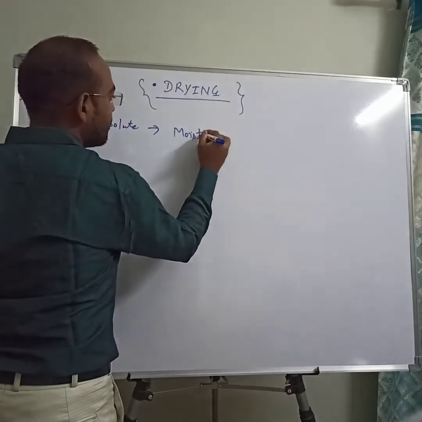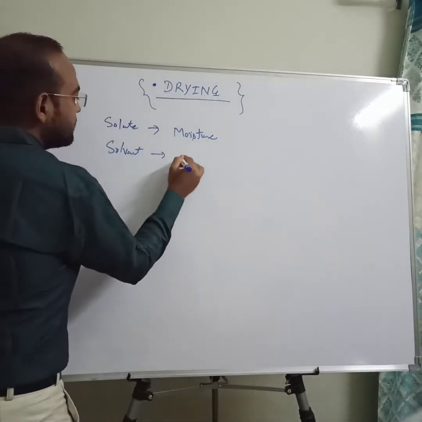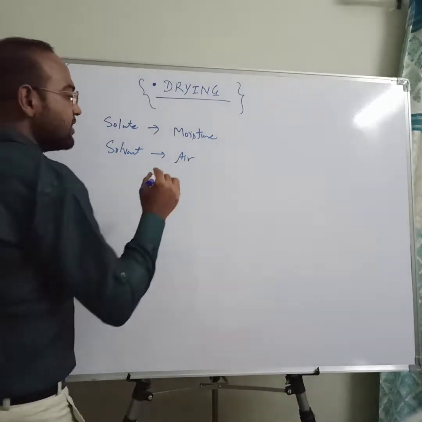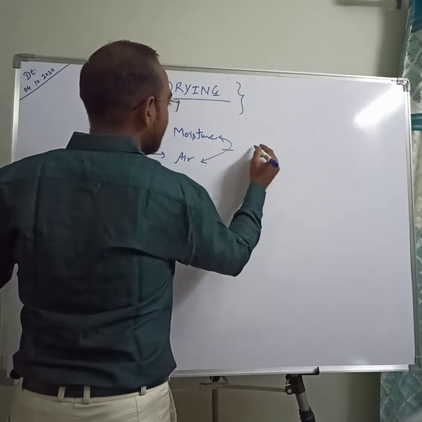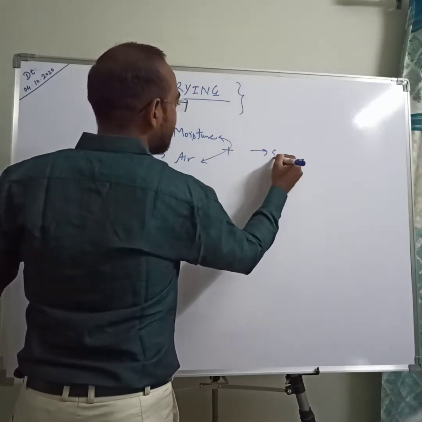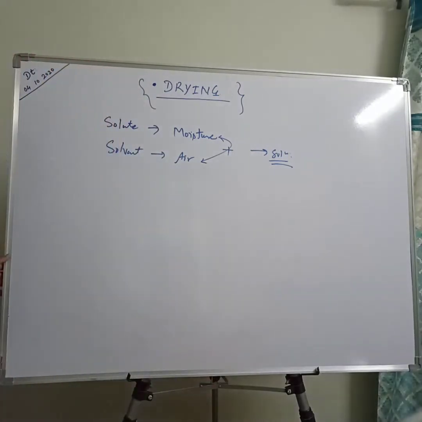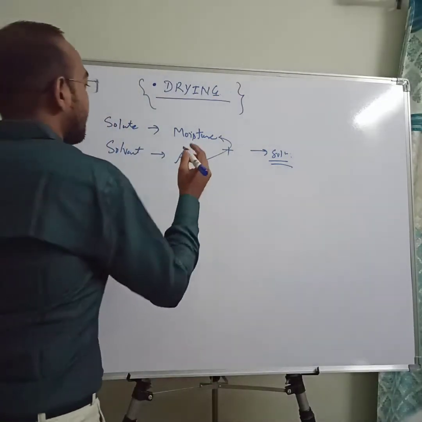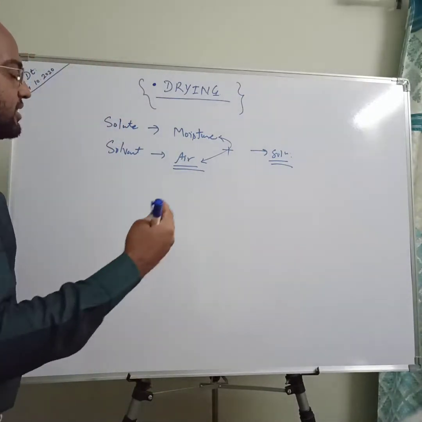Solute is our moisture because it is lesser in quantity, and solvent is your air. Already it contains less amount of moisture, and this will add and it will become our solution. So our solution is moisture plus air. This is our actual solution, and the air which continuously comes in contact, every second a fresh